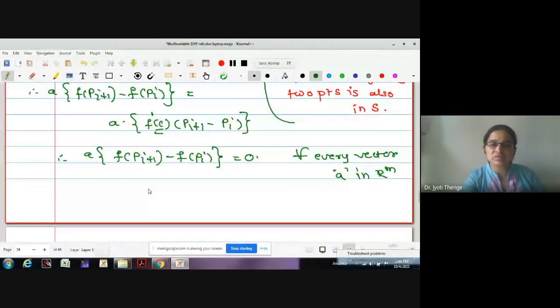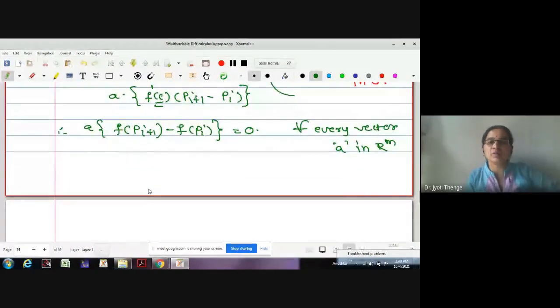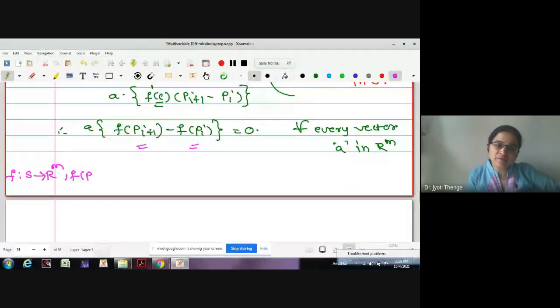Now, as this statement is true for every vector a in Rm, can you tell me where is the position of this f(Pi) and f(P(i+1))? As the function is defined from S to Rm, may I say f(P(i+1)) and f(Pi) both belong to Rm? Both belong to Rm.